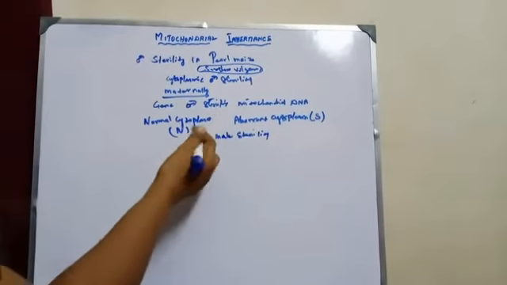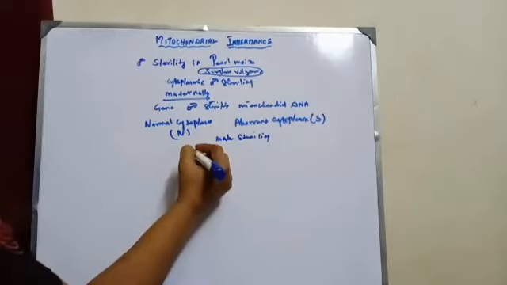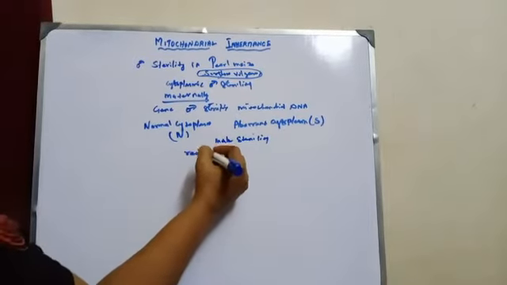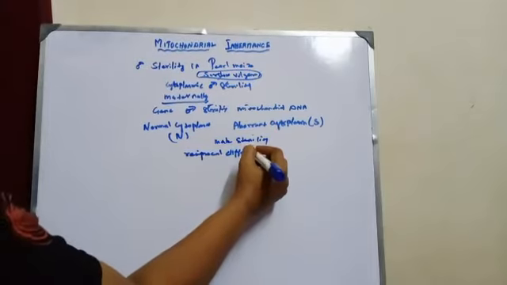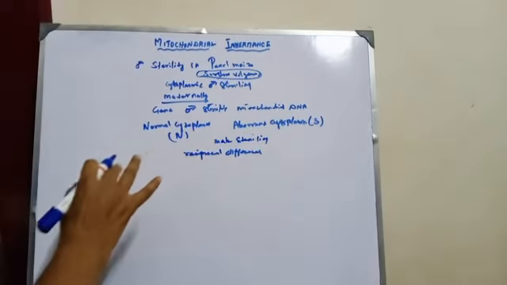And these types also exhibit reciprocal differences, which we have seen in Mirabilis jalapa.